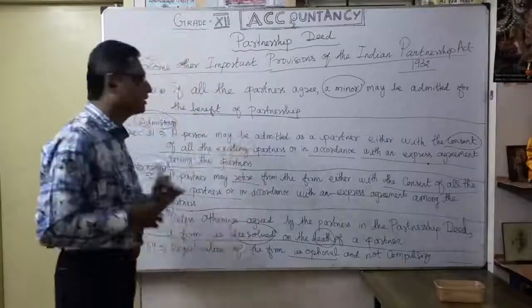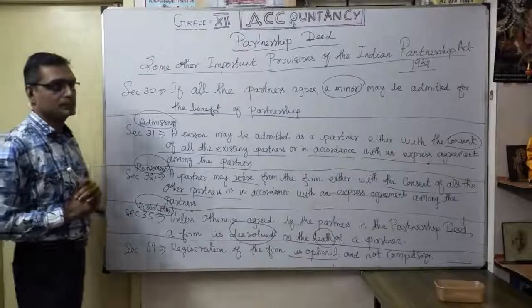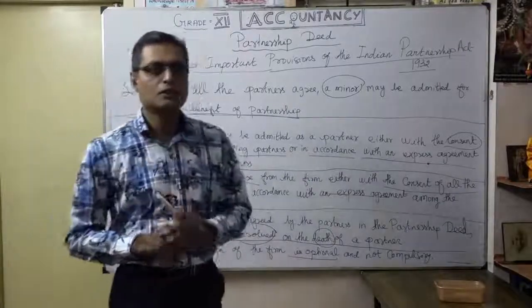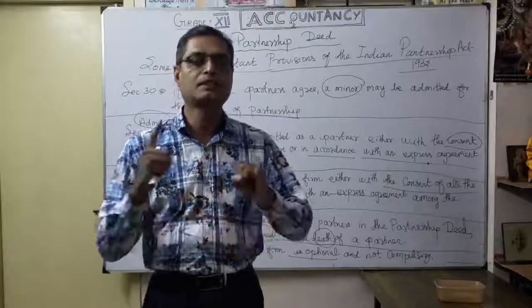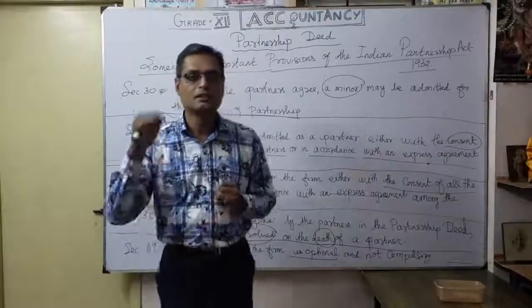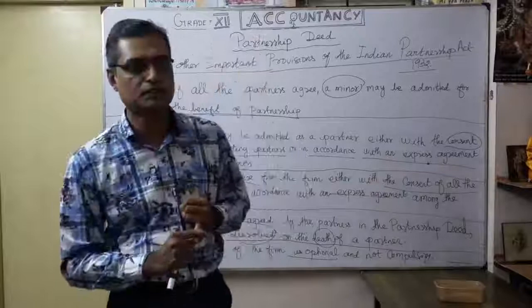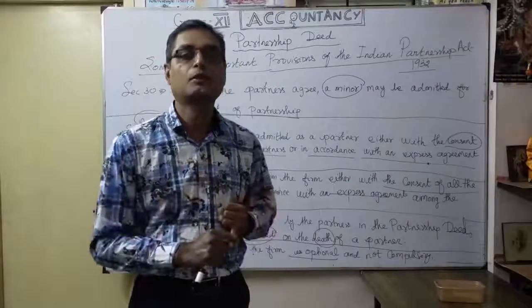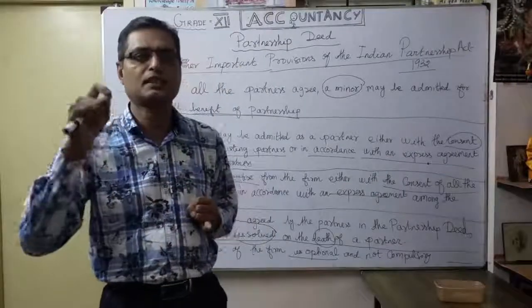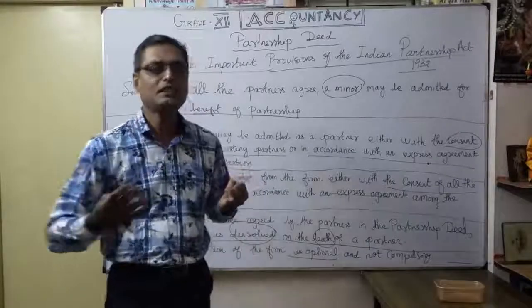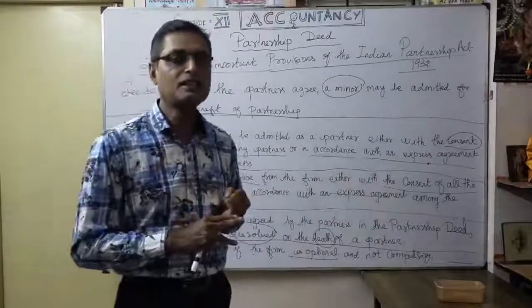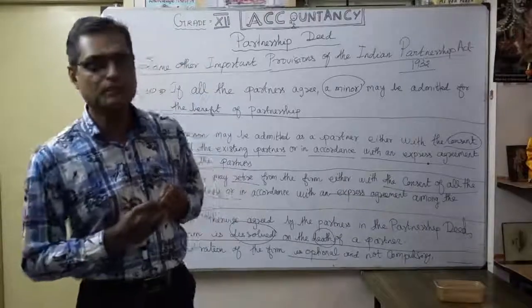We discussed the important provisions of the Indian Partnership Act 1932. This session is very important. We discussed the partnership deed and its contents. Then, whether the partnership deed is necessary or not: we said it is not essential, but it is better for the firm.